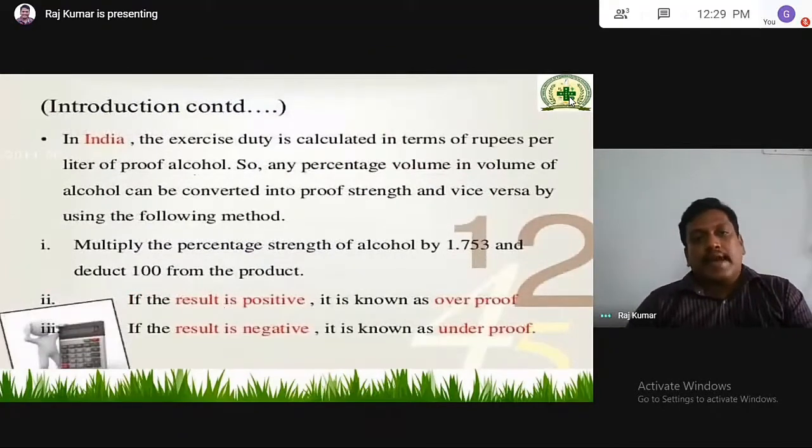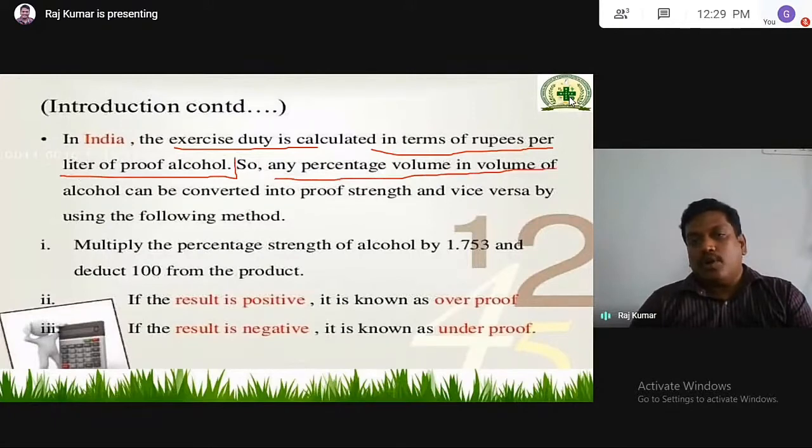In India, the excise duty is calculated in terms of rupees per liter of proof alcohol. So any percentage volume of alcohol can be converted into proof strength and vice versa.